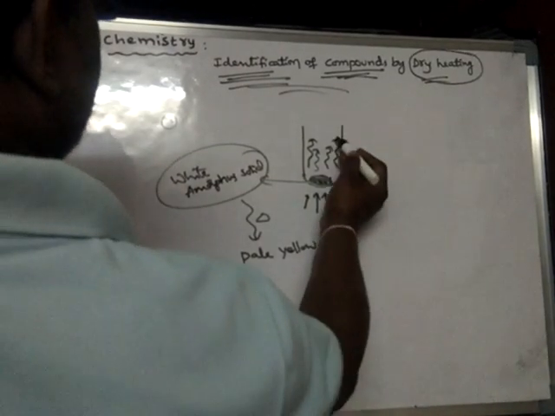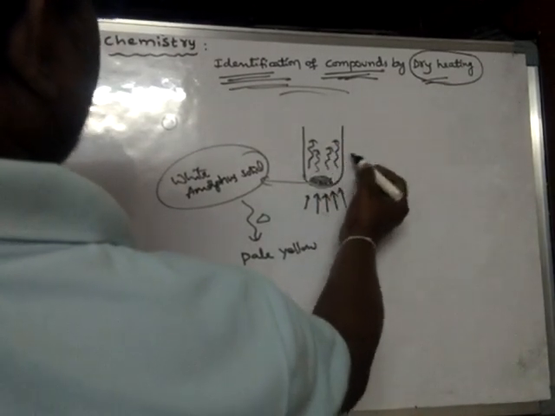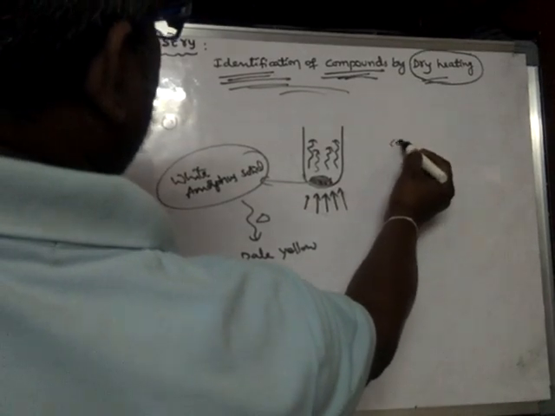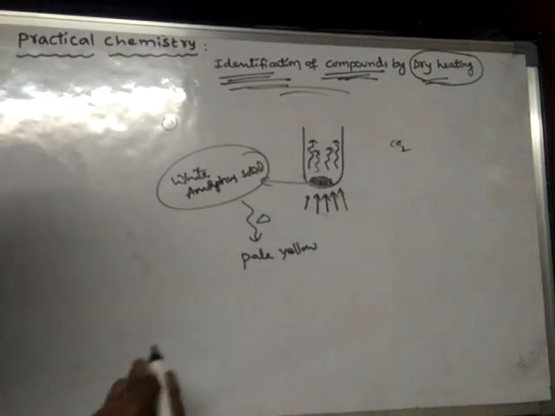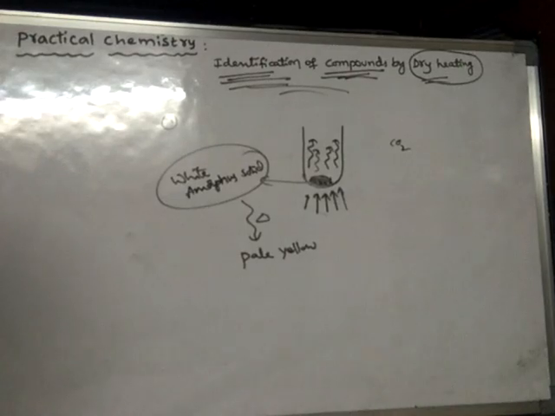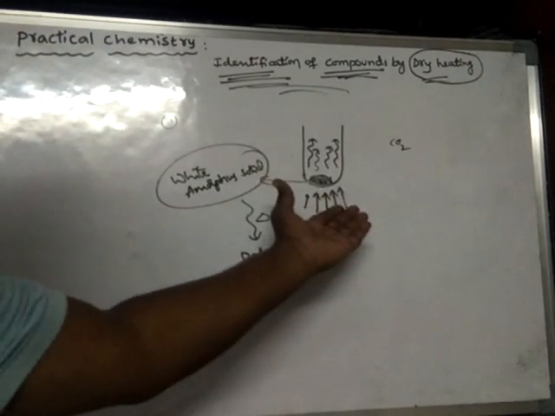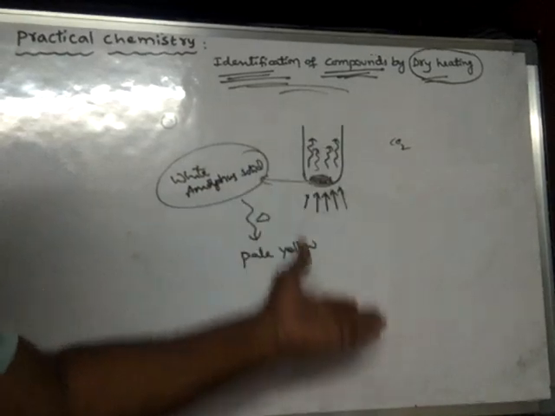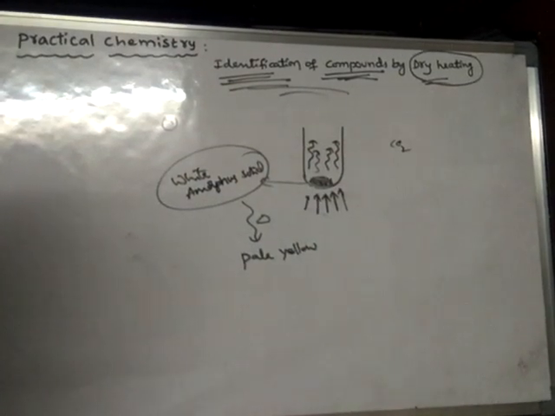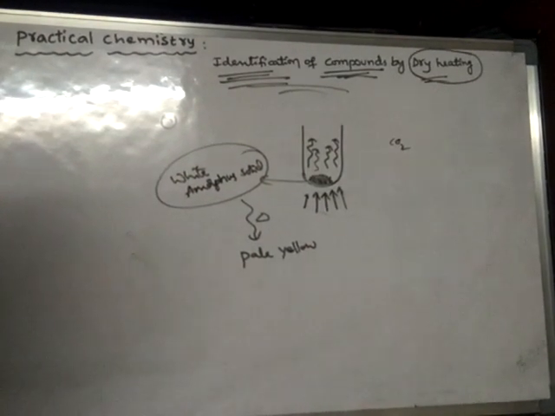Again, this gas when tested is found to be CO2 gas, because we know the tests for CO2: it extinguishes fire, which means it is not a supporter of combustion, it is non-combustible, and it turns lime water milky.